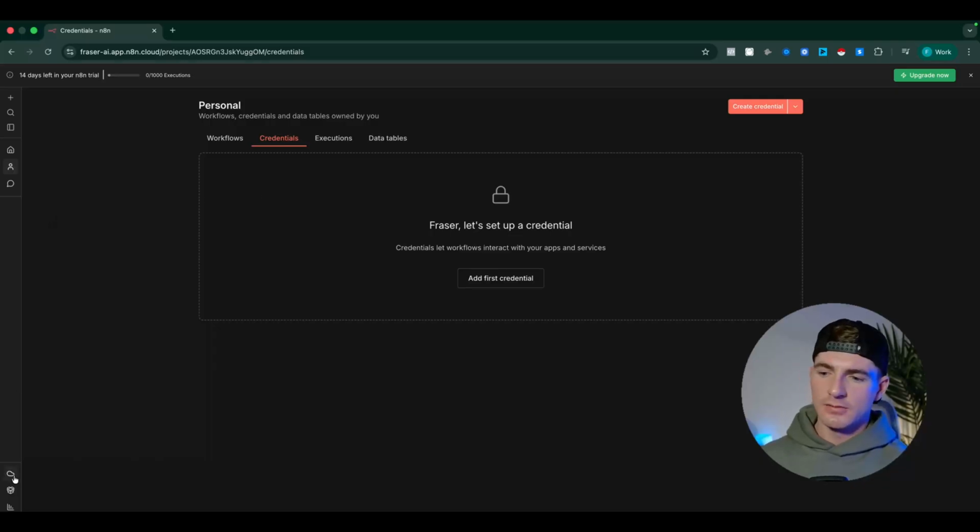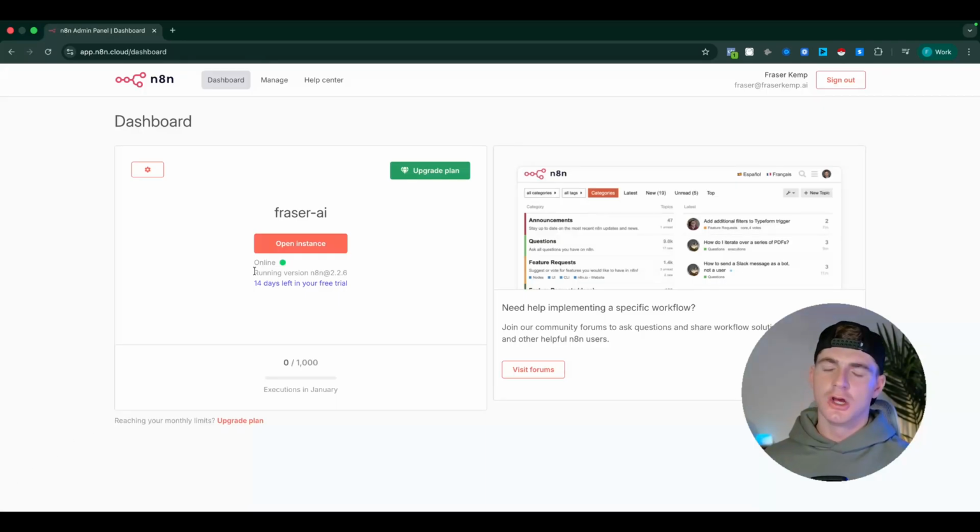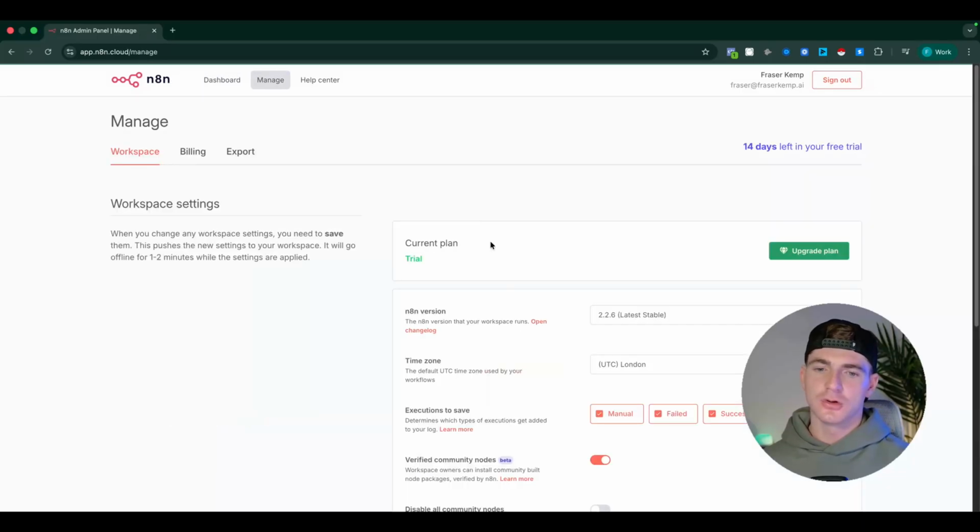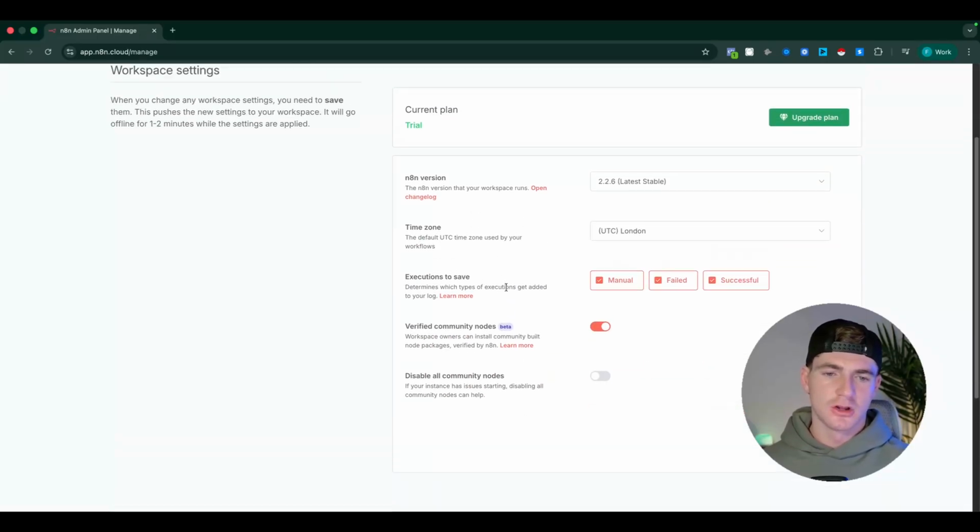So that covers that. Down here we have Admin Panel. This is where you're going to be able to see which version of n8n you're running. You're also going to have the ability to upgrade your plan and other things here. And if you go to Settings, it will just show you things in a little bit more detail.